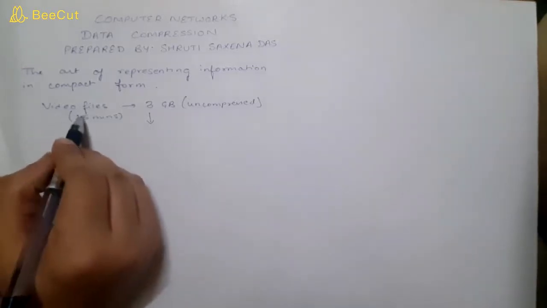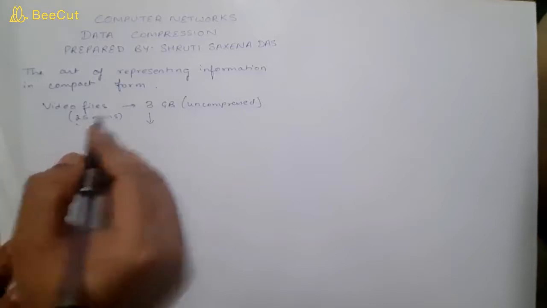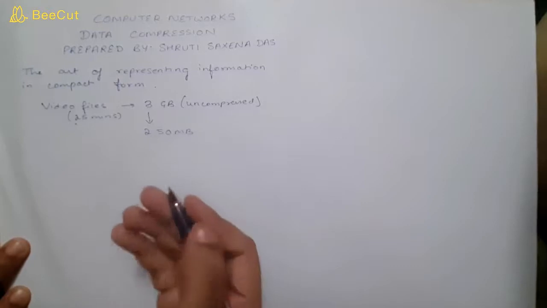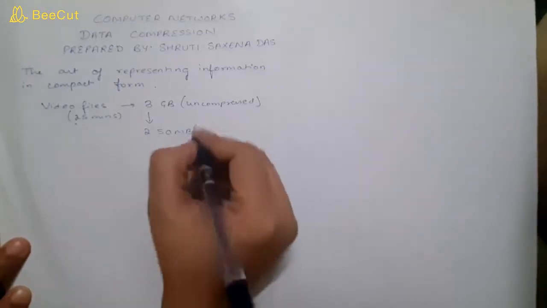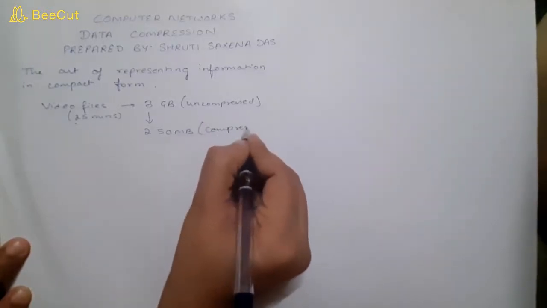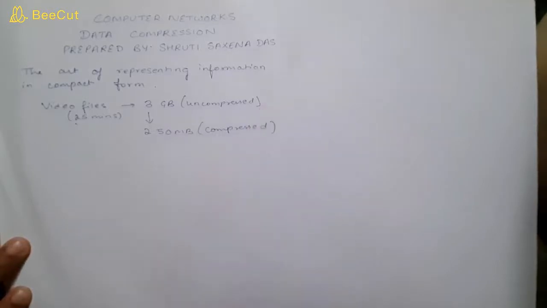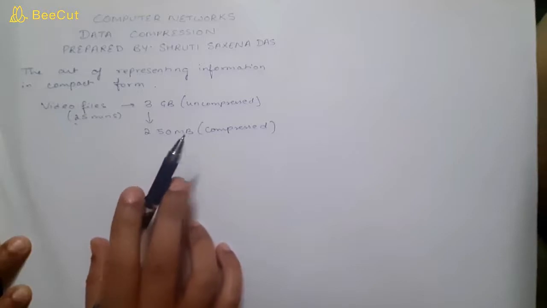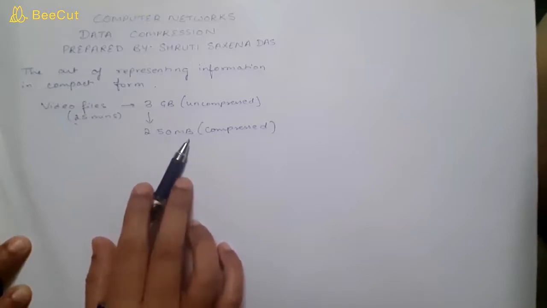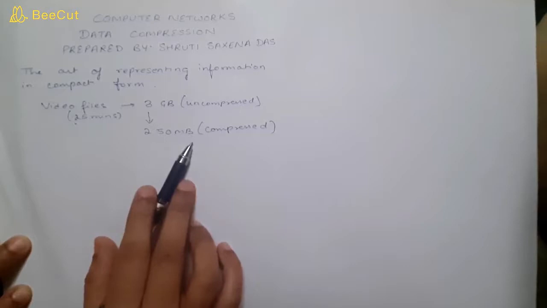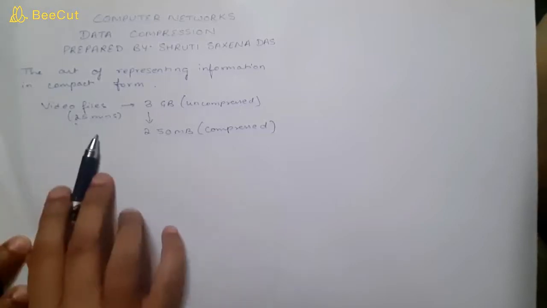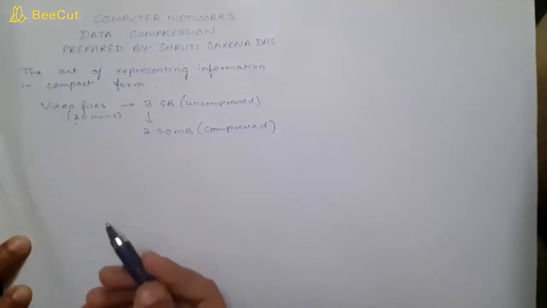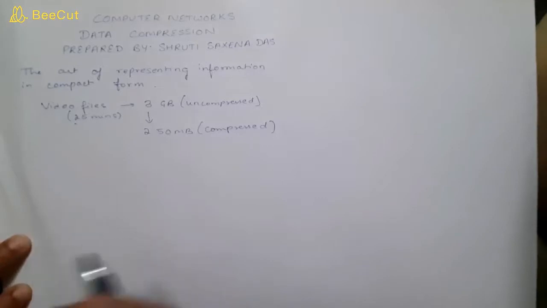So the same video file, which was 25 minutes, can be reduced using compression techniques to about 250 MB or 200 MB. This will be in compressed form. So if you are compressing it, your size will become less. And if you are reducing the storage space for the same file, then obviously your data transmission will be much better. It will take less time, it will save your time.